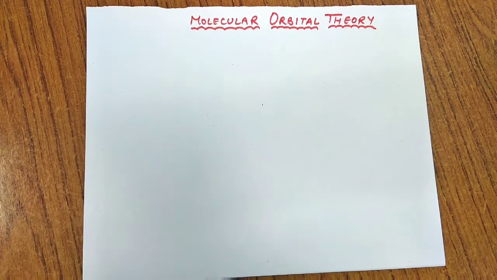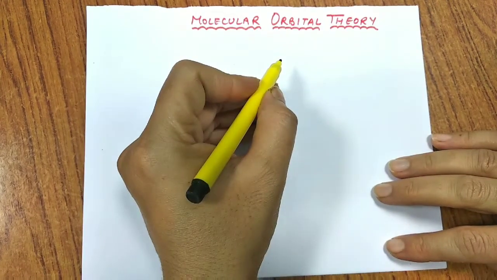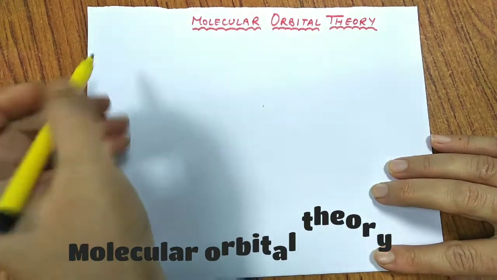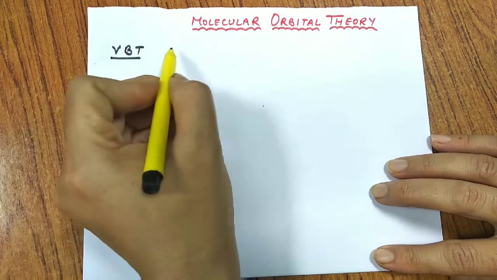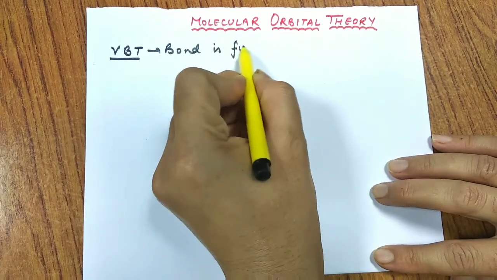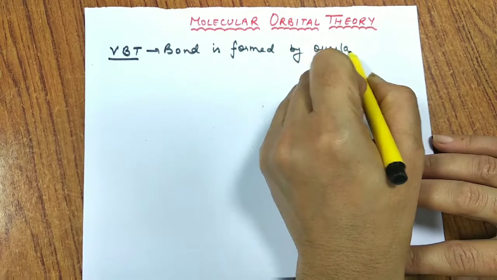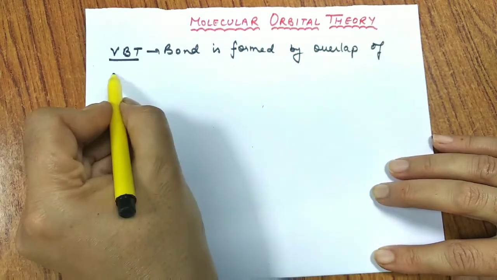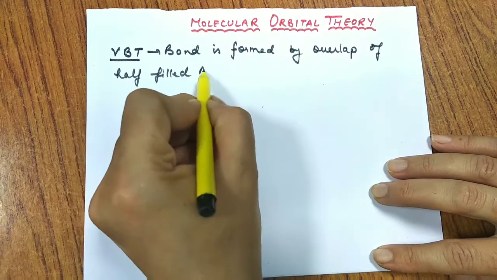So today, in continuation with chapter 4, we'll talk about molecular orbital theory. In the previous video, I explained the valence bond theory, and I told you that in valence bond theory the bond is formed by overlap of half-filled atomic orbitals.